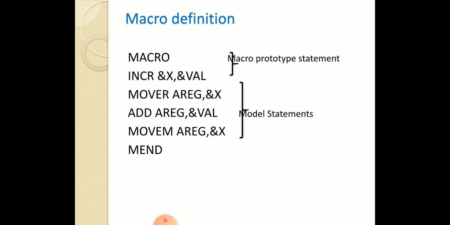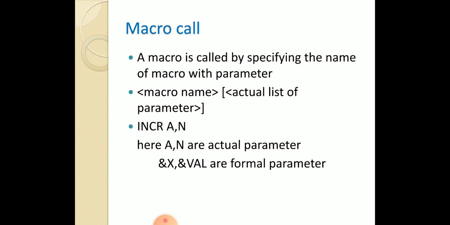See the macro definition. Here the word MACRO indicates the macro start. Then INCREMENT is the name of the macro, and X and VAL are the two formal parameters for the INCREMENT macro. These two lines are called the macro prototype statement. The third line is MOVE AREG, X; ADD AREG, VAL; MOVE M, AREG, X. These are the assembly language statements, that is, model statements. This is the actual body of the macro, and MEND indicates the macro end.